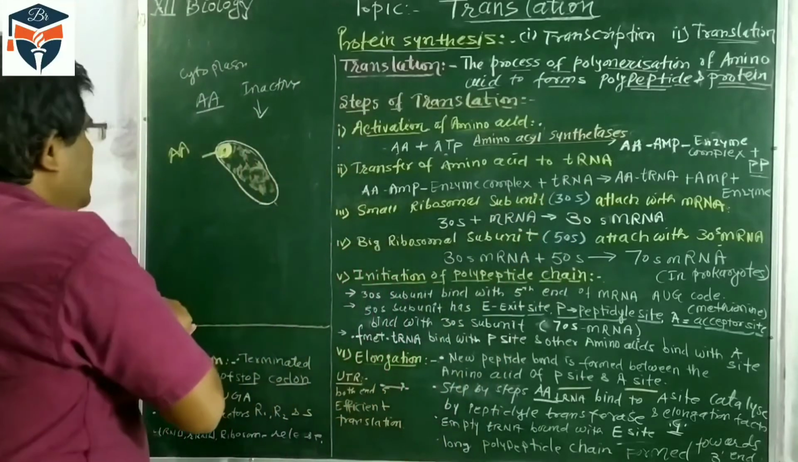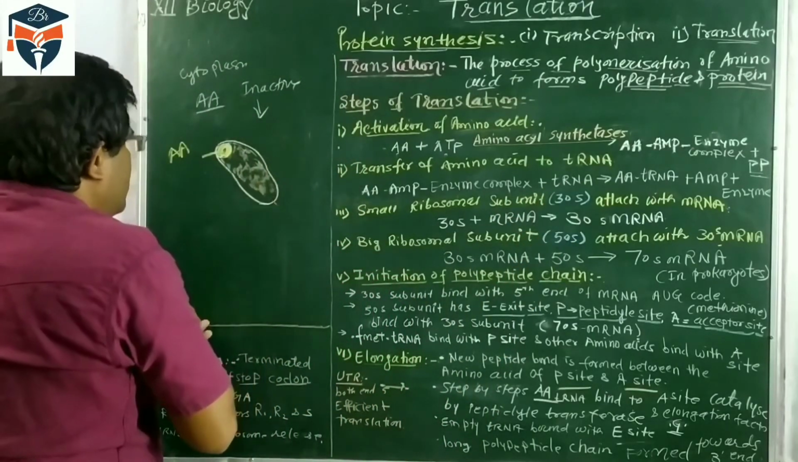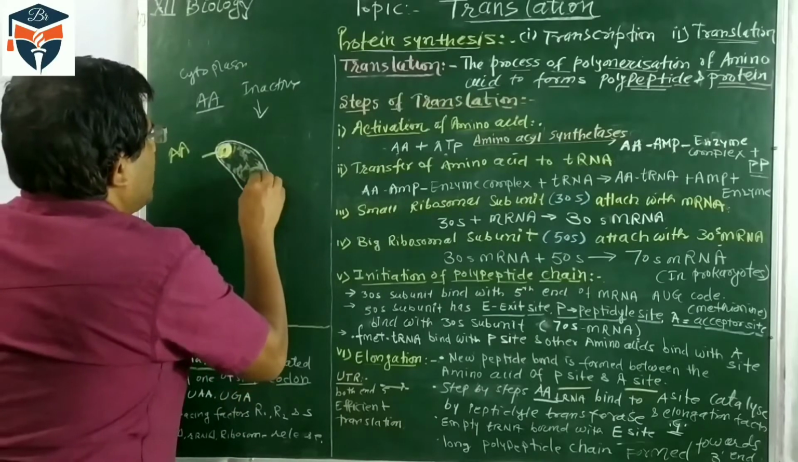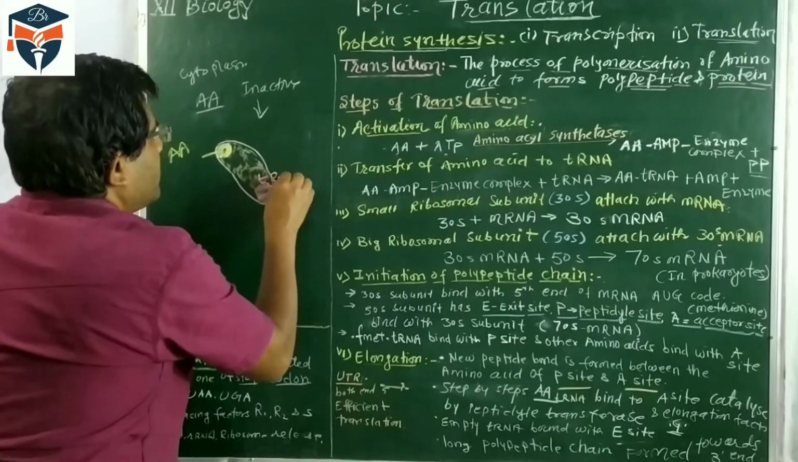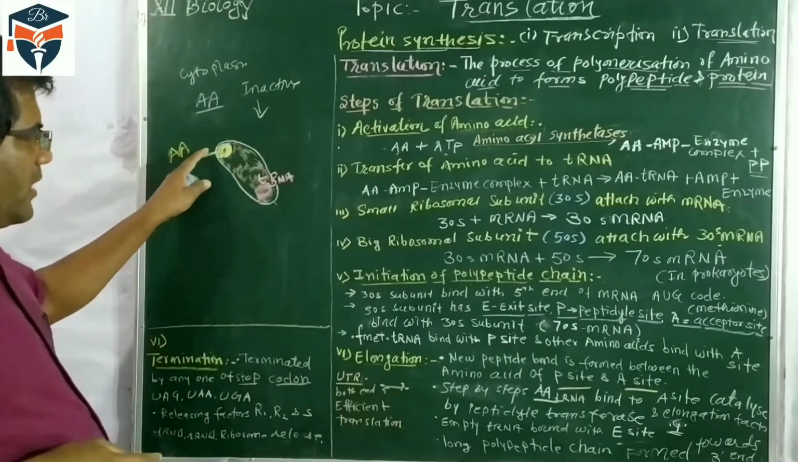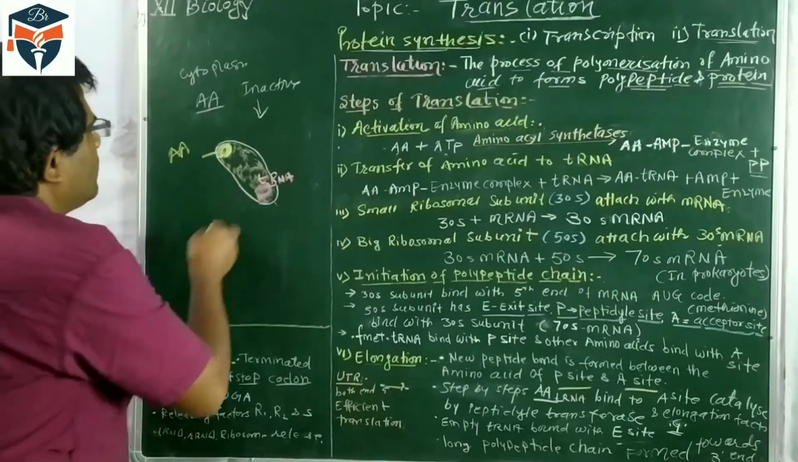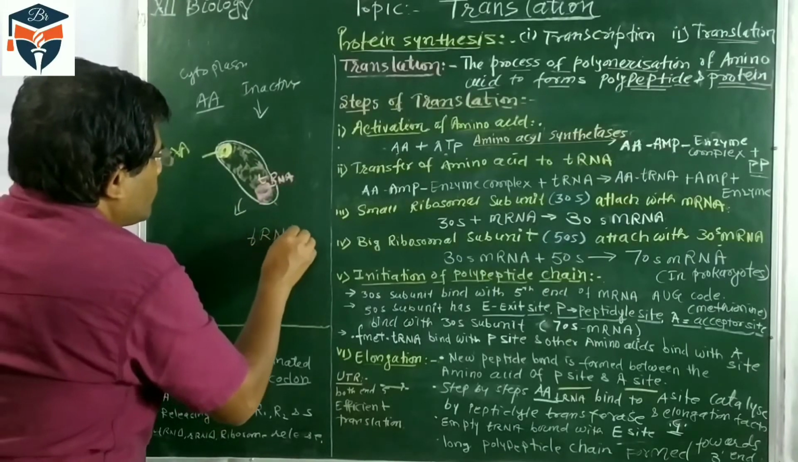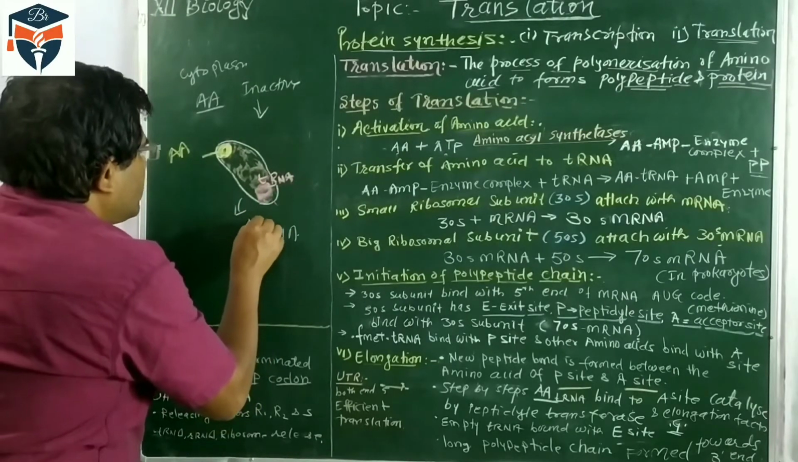Now second, this amino acid AMP enzyme complex, it means this amino acid and enzyme complex, is combined with tRNA. So here is another site where the tRNA molecule is combined. So in total, what we are getting is the tRNA molecule and the amino acid combined.